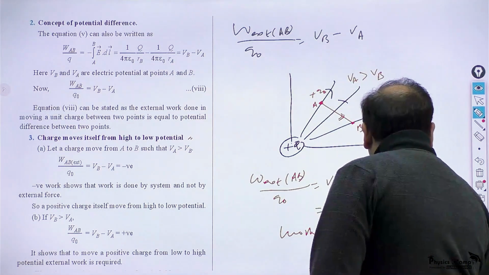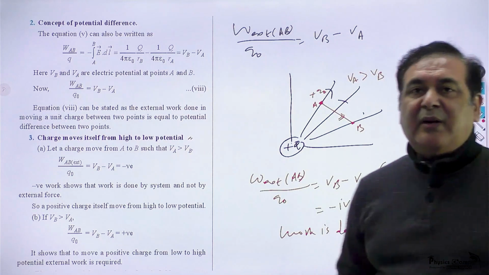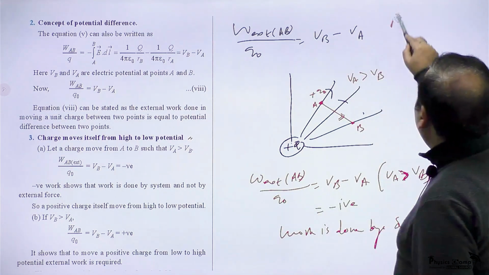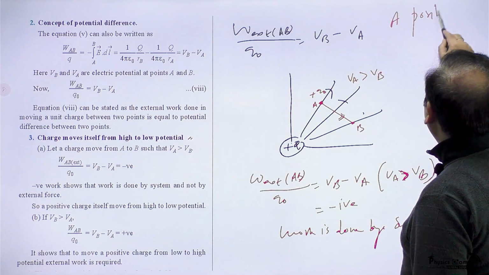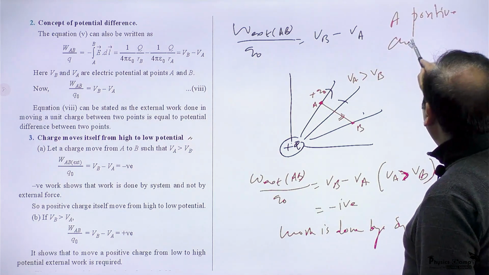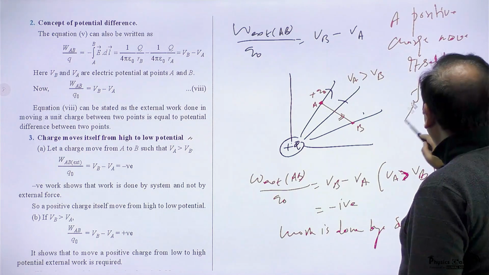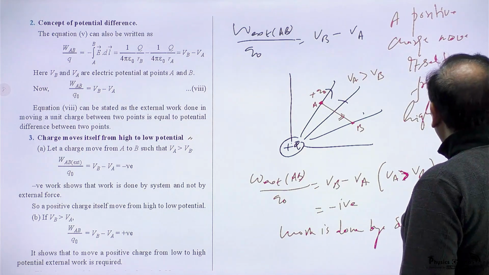It means a positive charge itself moves from high potential to low potential.